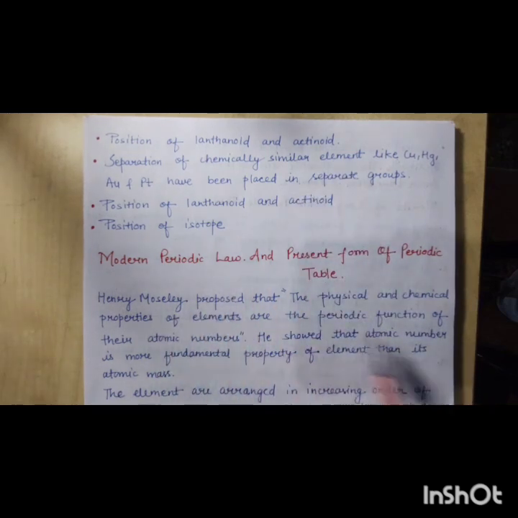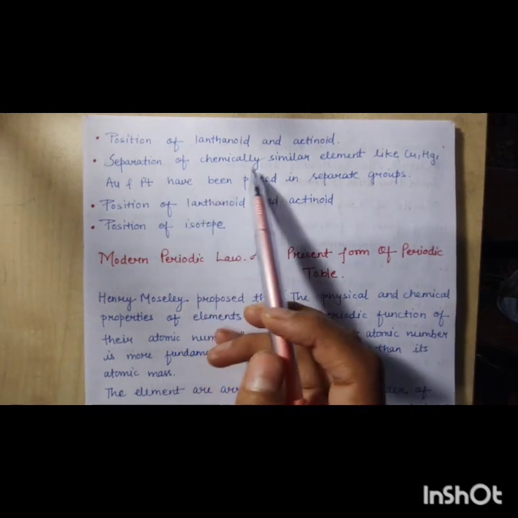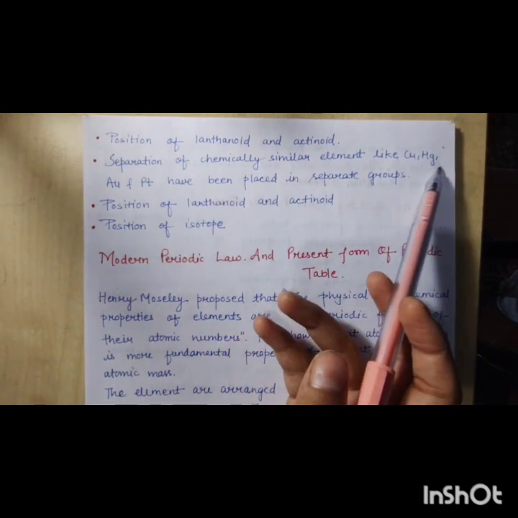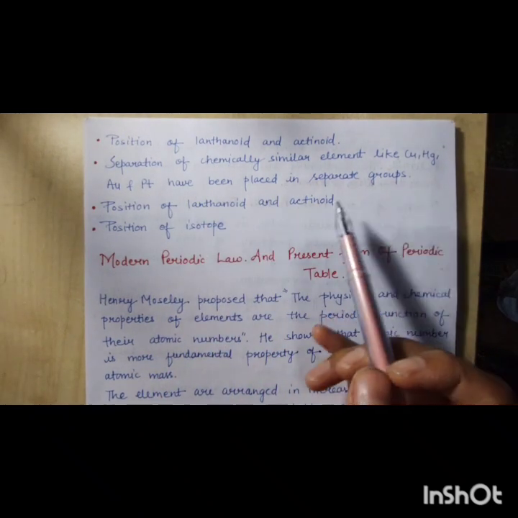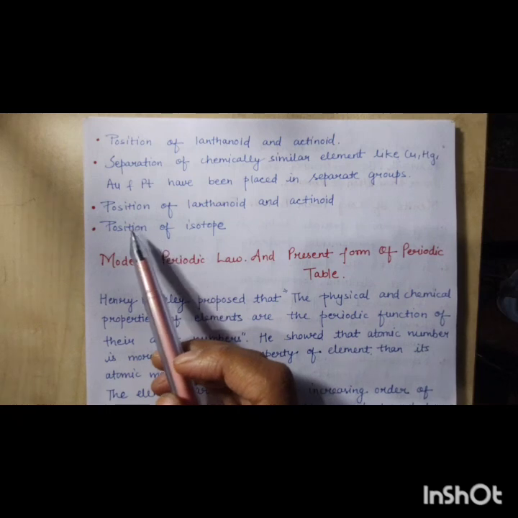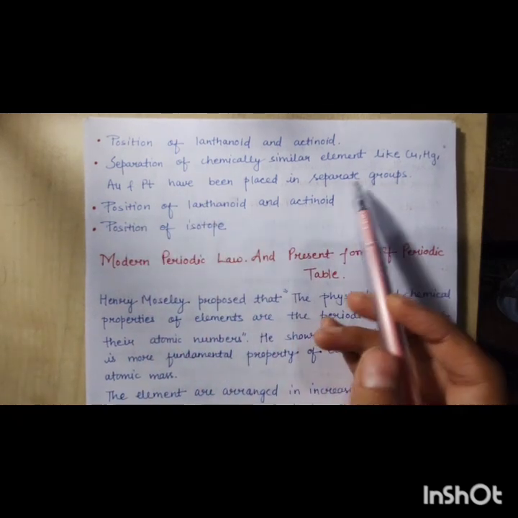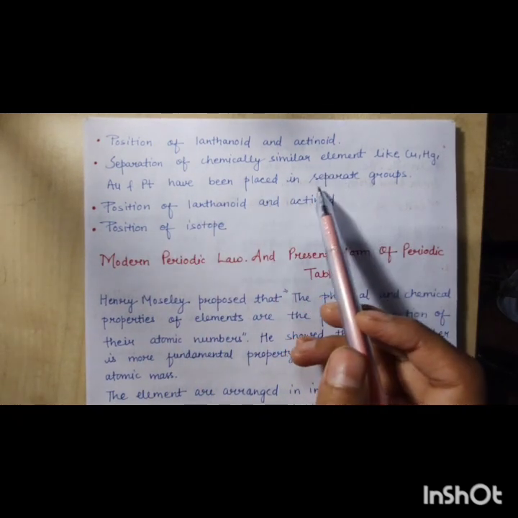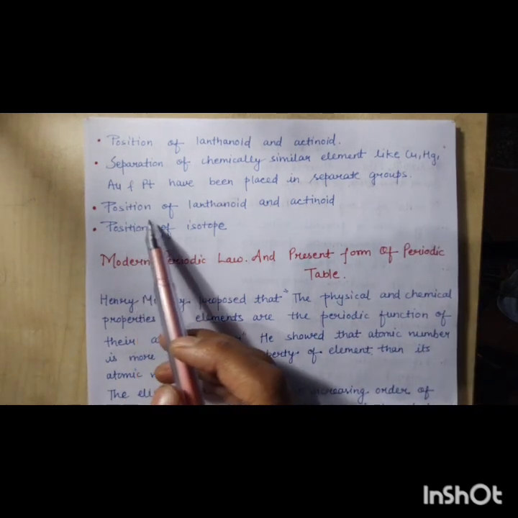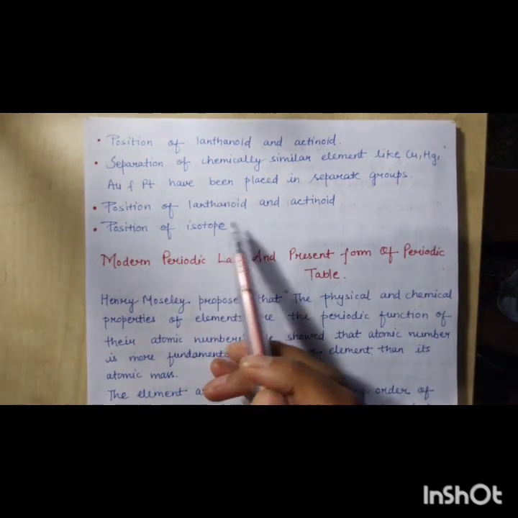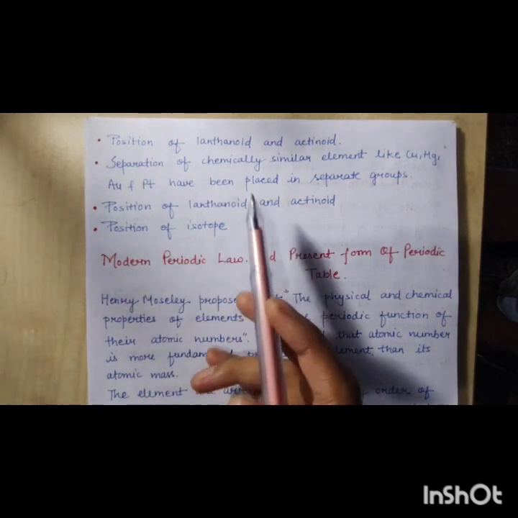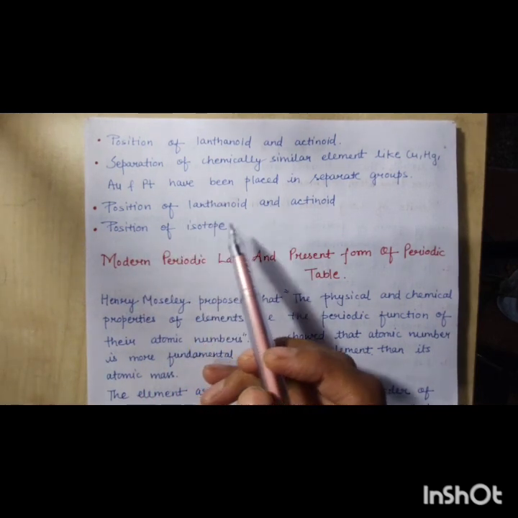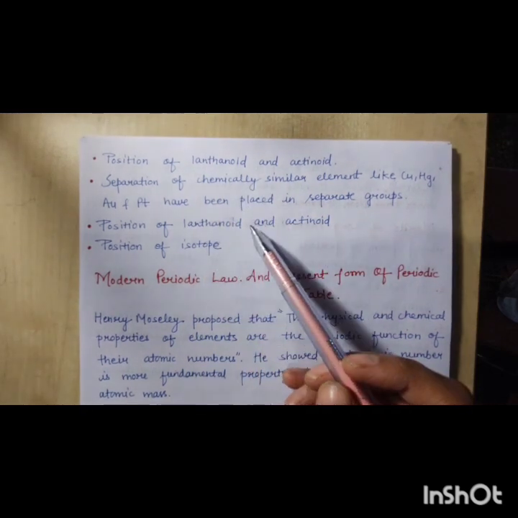You can see that they are placed on the lower side, and chemically similar elements like copper, silver, gold, platinum have been placed in separate groups. Although similar, they are placed in separate groups. And the position of isotopes is not there. So these are certain limitations of Mendeleev's periodic law.